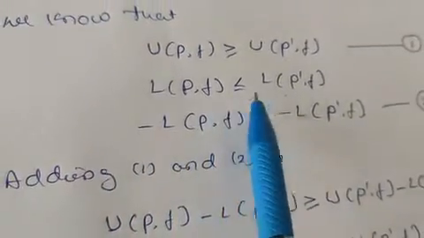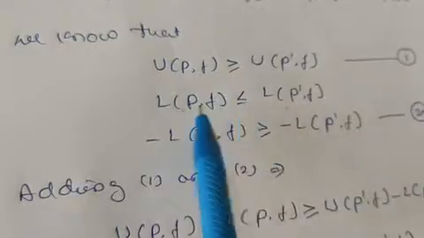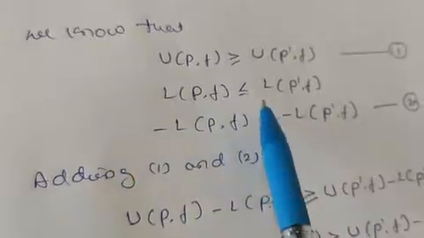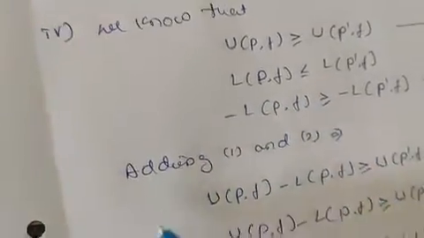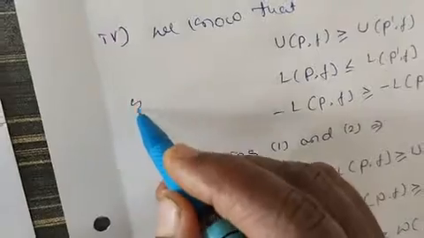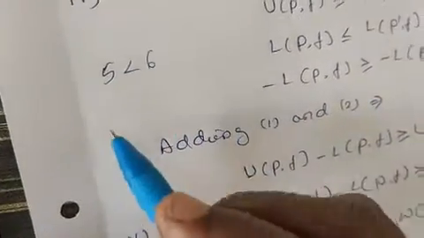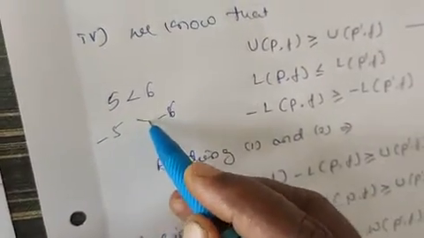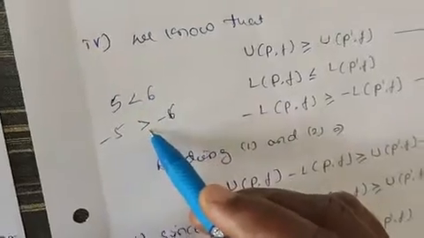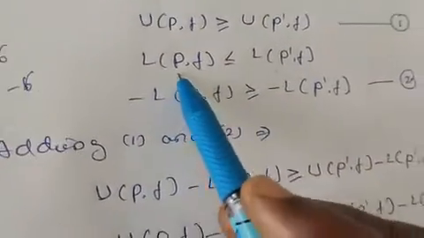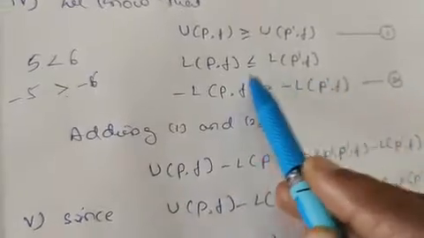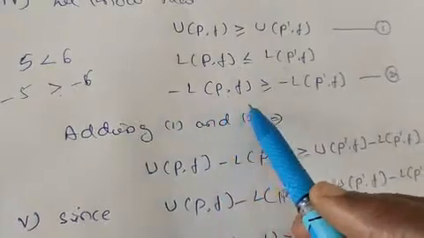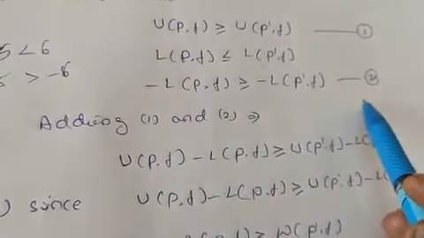And LPf is less than or equal to LP dash f. To make it greater than, you take minus on both sides. We know if you take minus on both sides the inequality changes. For example, we have 5 is less than 6. If you take minus on both sides, see what happens. Minus 5 is always greater than minus 6. So the inequality changes if you take the negative sign. Here also the same thing. LPf is less than or equal to LP dash f. If you take minus on both sides, it reverses the symbol. So minus LPf is greater than or equal to minus LP dash f. Take this as equation number 2.